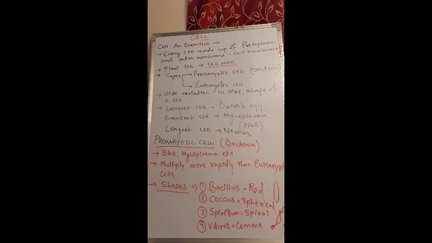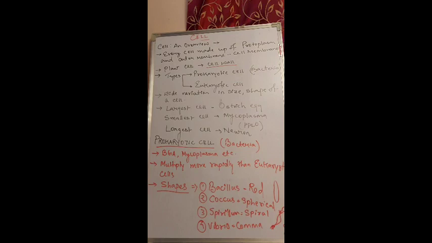Next, if we see shape, there are different types of shape. These cells vary in their shape. They may be polygonal, columnar, cuboidal, irregular shaped, or thread-like. You can see the different shapes of the cells. Now we will see in detail about the prokaryotic cell or bacterial cell.